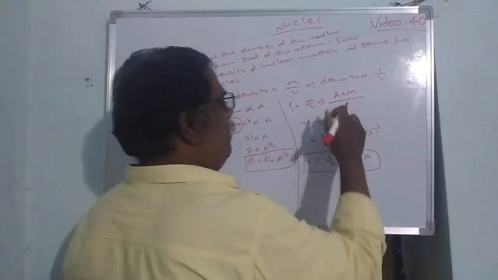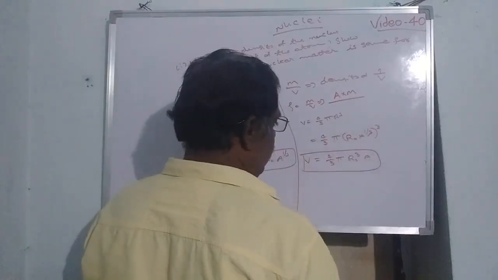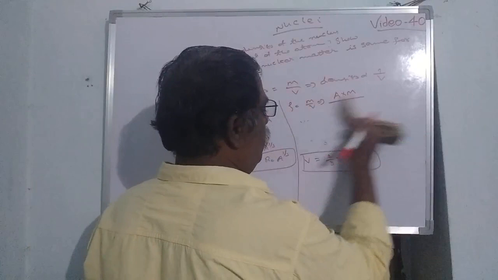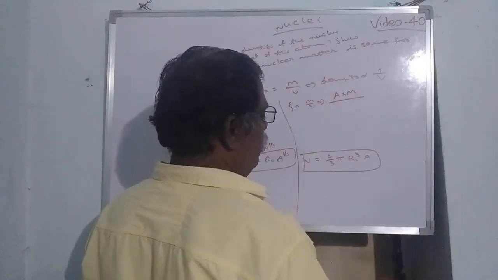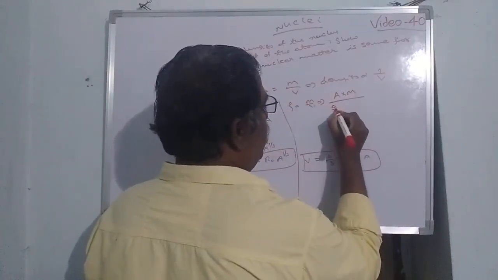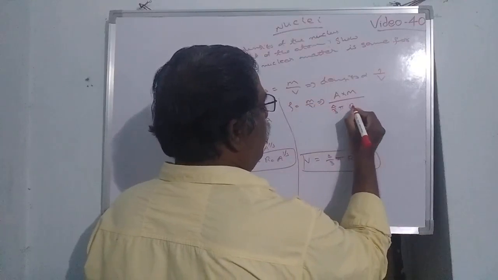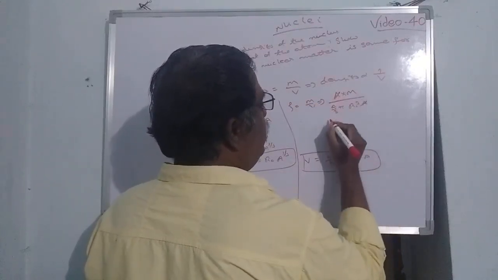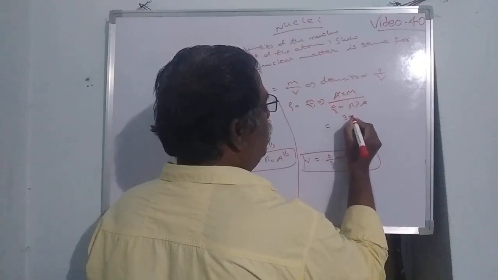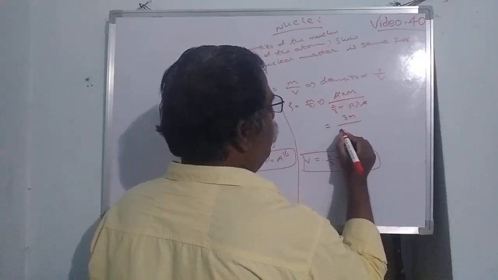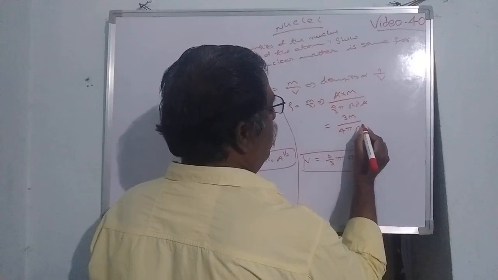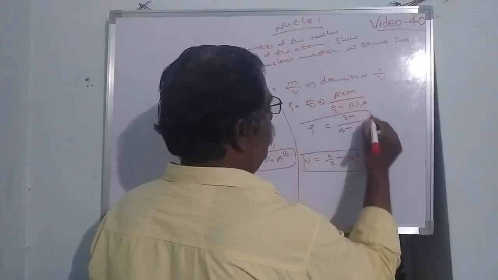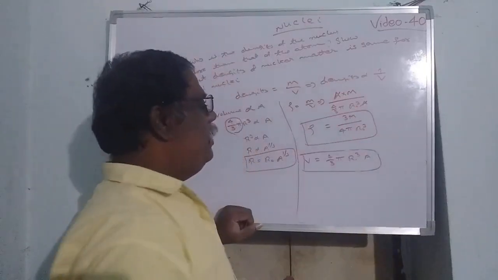Substitute the value here. Volume will be 4 by 3 pi r naught cube A. Cancel A and A, then it becomes 3m by 4 pi r naught cube. This is the formula for density.